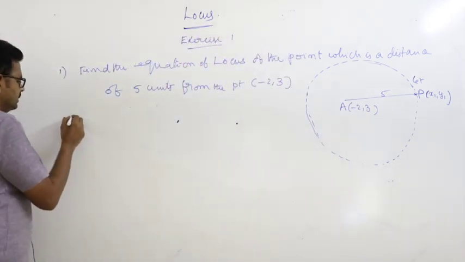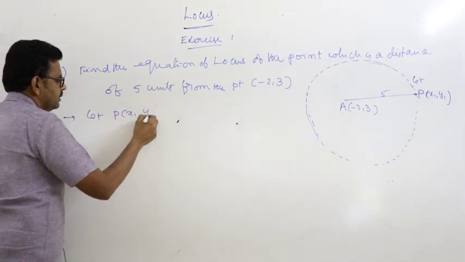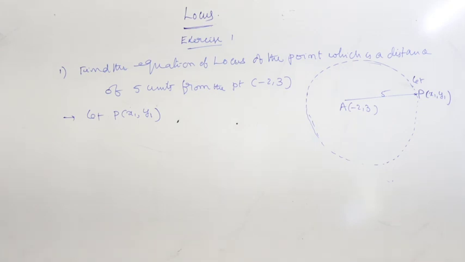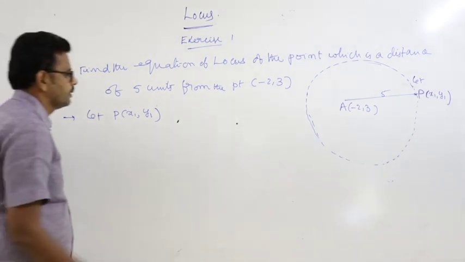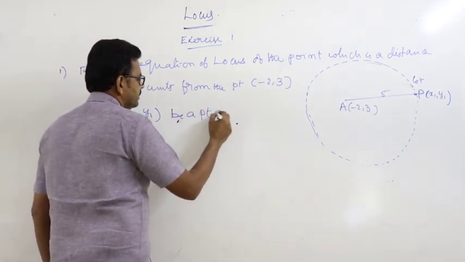Now let P x1, y1 be a point on the locus.